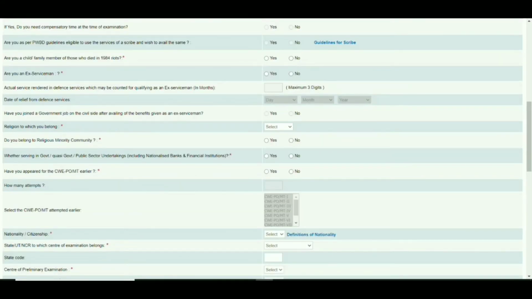Here we can see some more fields. Up to here we have completed the PWD guidelines part. Next we have: are you a child or family member of those who died in the 1984 riots?